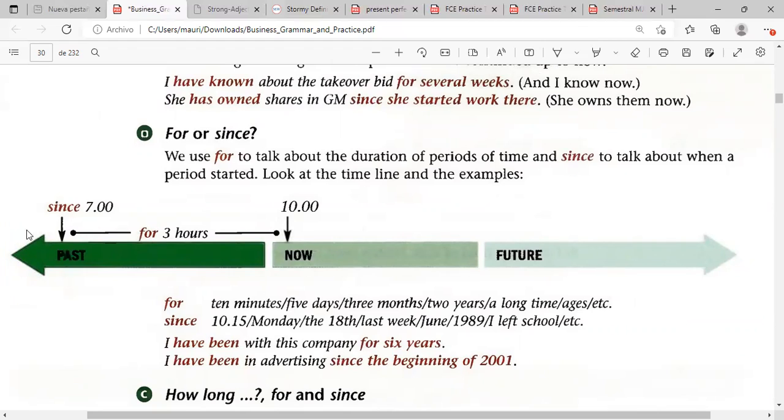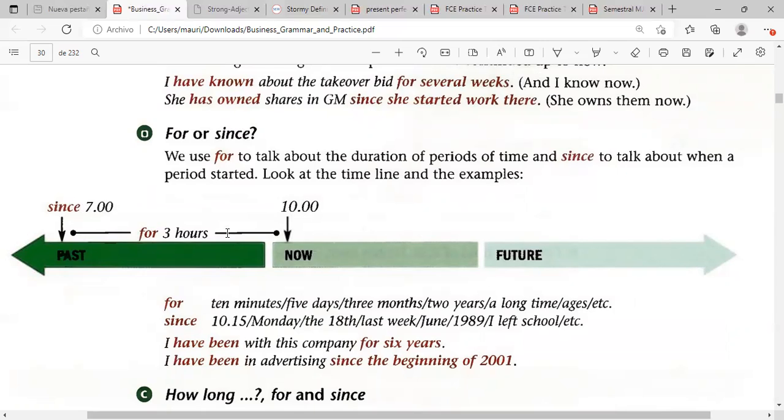So let's look at this timeline. Here we have the present, now, future, and past. Now, when we use since, it's referring, for example, to since 7 o'clock in the morning. I have eaten, no, let me change the verb.